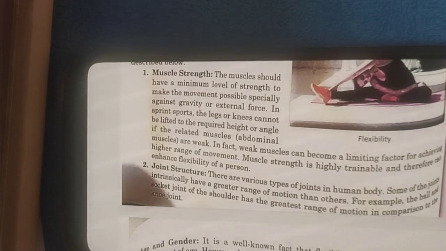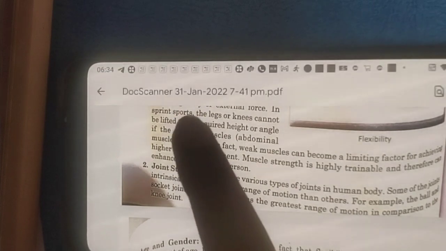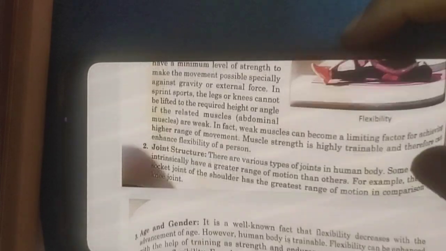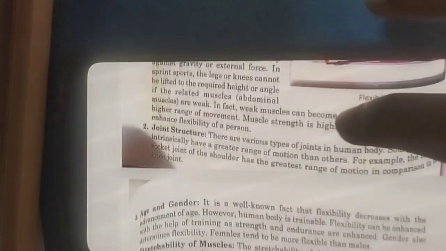Wait, what is written? The muscles should have a minimum level of strength to make the movement possible, especially against gravity. Maximum. This is a spelling mistake. This should be maximum. Okay. In fact, weak muscles become a limiting factor for achieving higher range. Okay, so maximum muscle strength should be maximum.